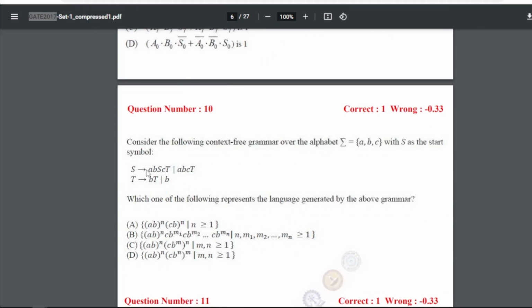Now question number 10 is consider the following context free grammar over the alphabet a, b, c with S as the start symbol. So which one of the following represents the language generated by the grammar? Okay, so we have to get a language from this above grammar. So for 10 our answer is B, that is we will get S is the start symbol, so a, b and so on, right? Then c, b and so on. Okay, so B will be the answer here,